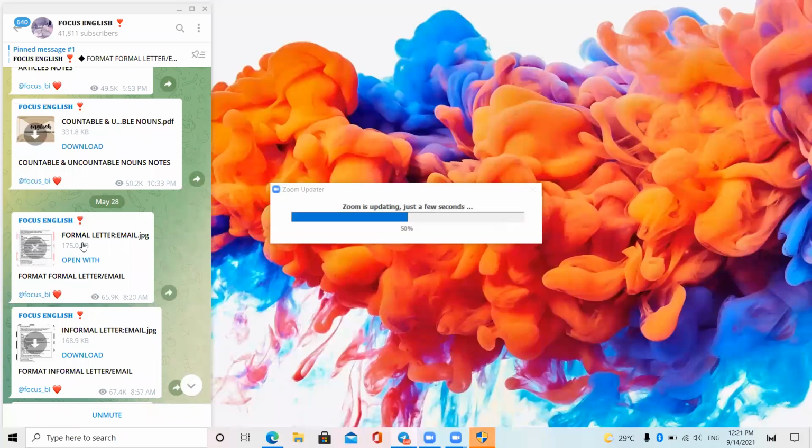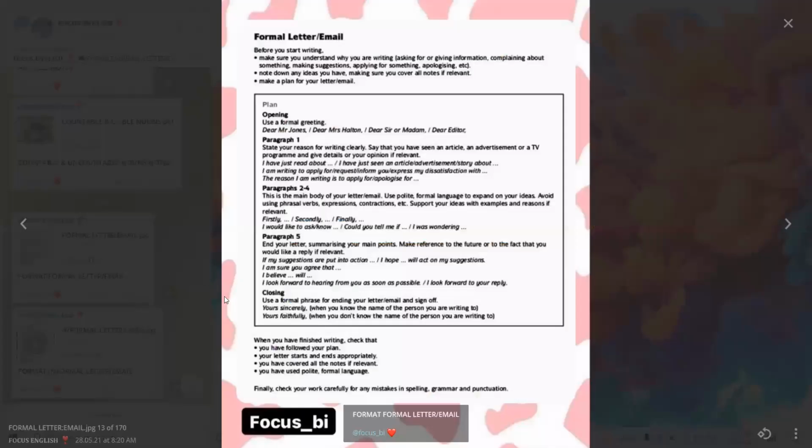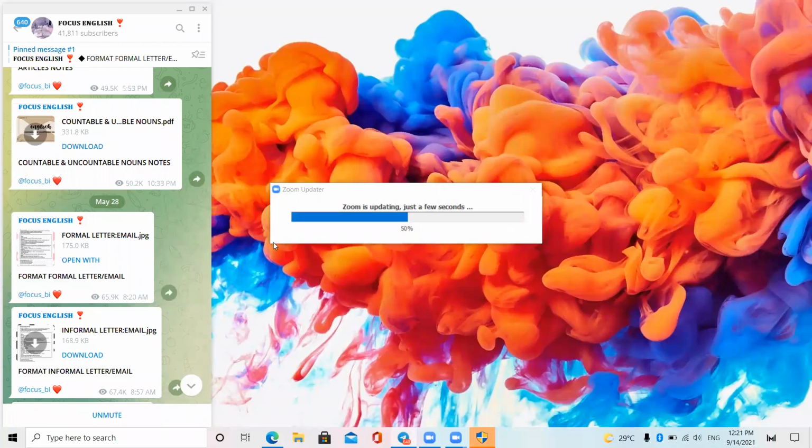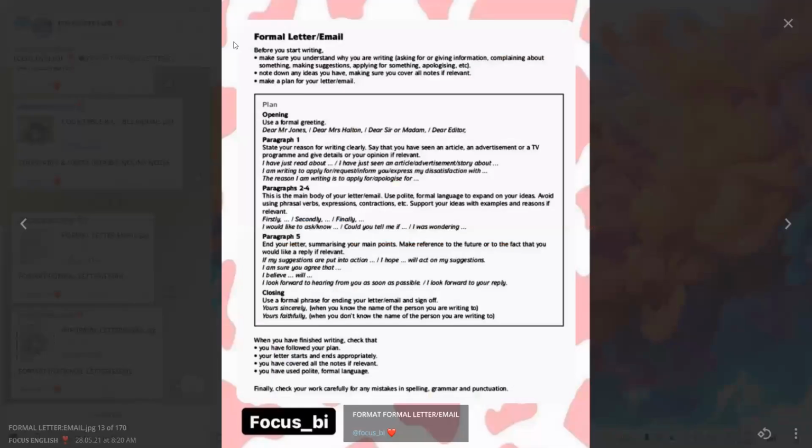In the SPM, we call it a formal letter. This is a formal letter. Before you start writing, make sure that you understand why you want to write: asking or giving information, complaining about something, making a suggestion, or applying for something. Opening: use the recipient's name, Dear Mr. Jones or Dear Mr. Helton. State the reason for writing clearly, say that it is about an article, an advertisement or a TV programme, and give details or relevant opinions.